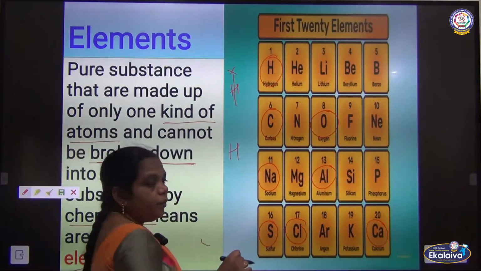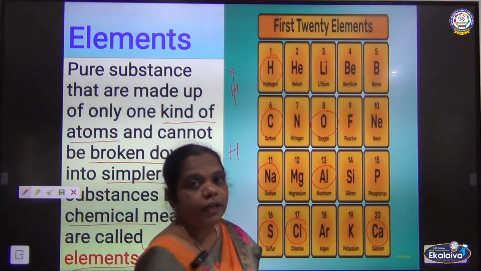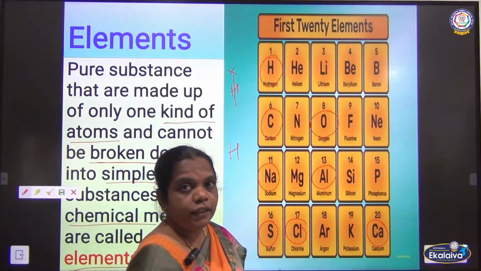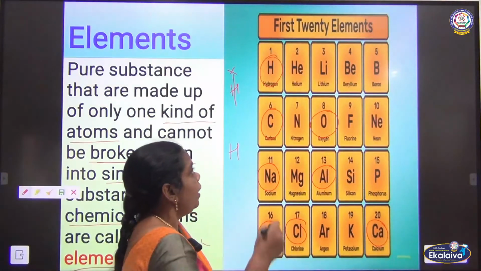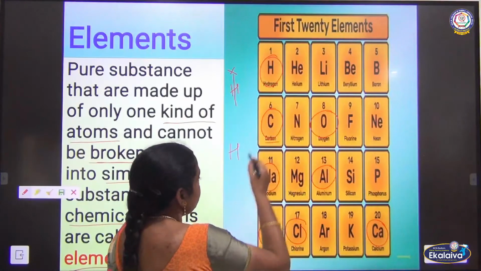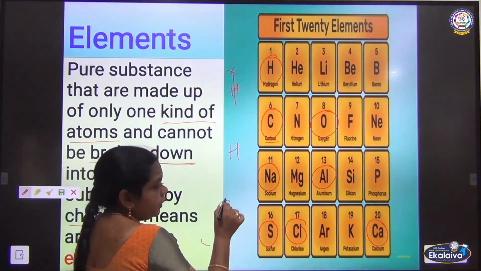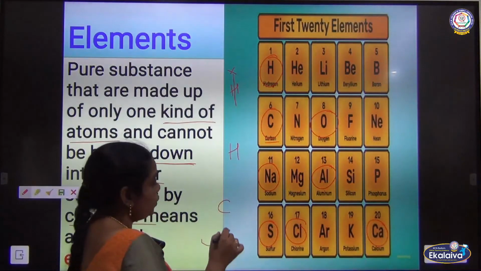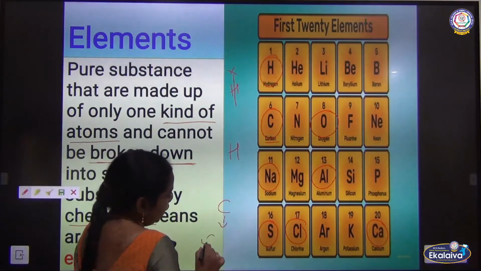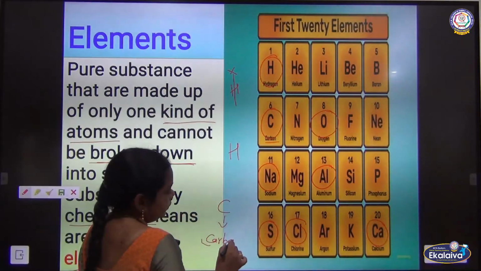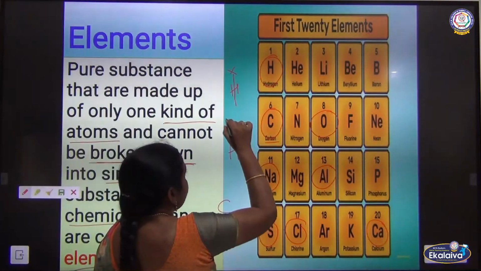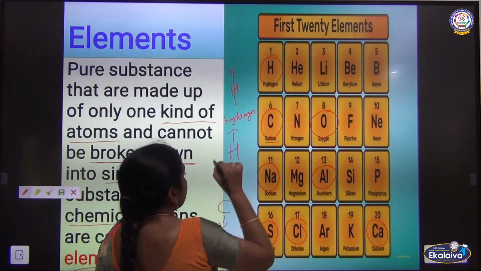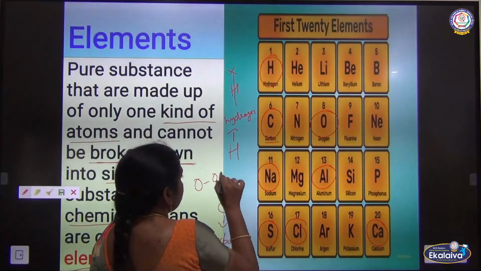So these elements or atoms can be represented by a symbol. We will see later how to represent each element by its symbol. And then carbon: instead of C, you should name it carbon. You should not read it as C. You have to call it by the name of the element, carbon. H, you should not call it H; it is called hydrogen. Then O, oxygen.